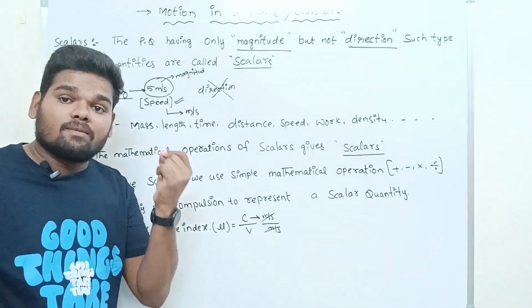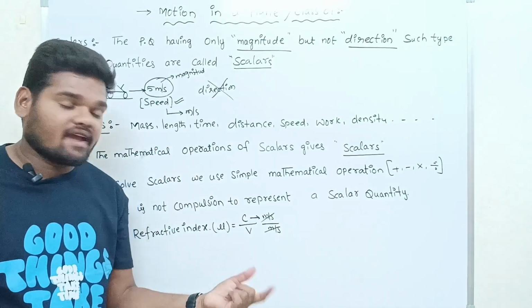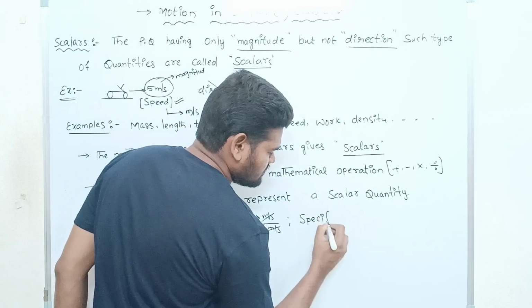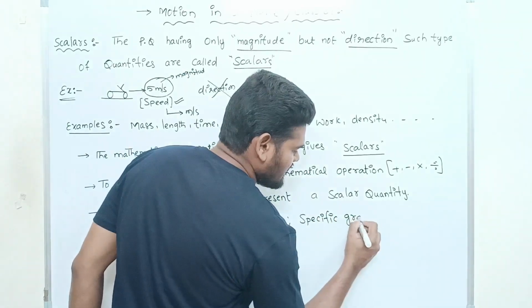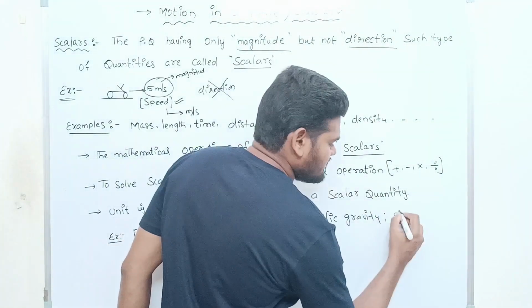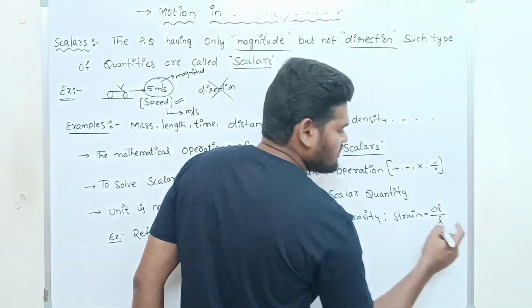That means maybe the scalar quantity has units, or maybe it does not have units. So the second example is specific gravity. And we have one more example, that is strain. What is strain? The ratio of change in length to original length.